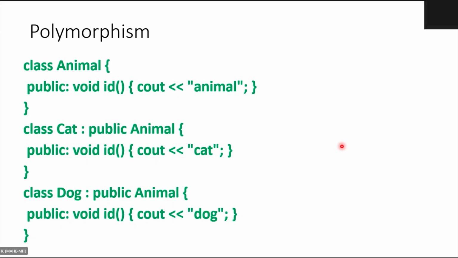Excuse me, sir. If I am doing function overloading in a single class, will it be called polymorphism? Yeah, it is also polymorphism. Overloading is an example of static polymorphism. Okay, sir.